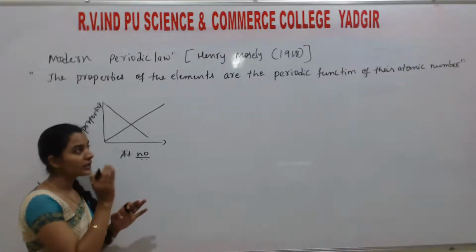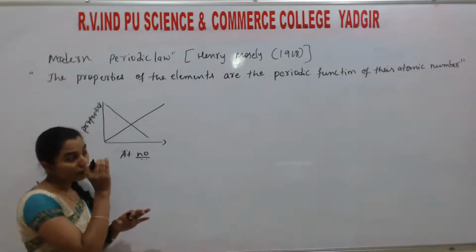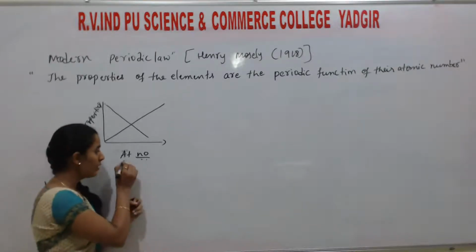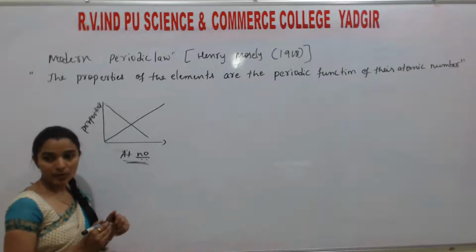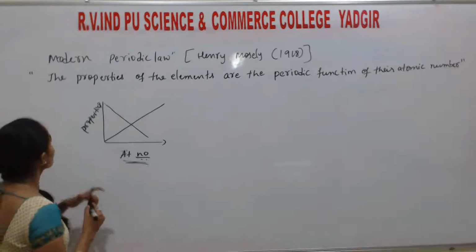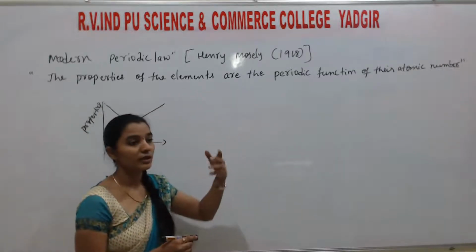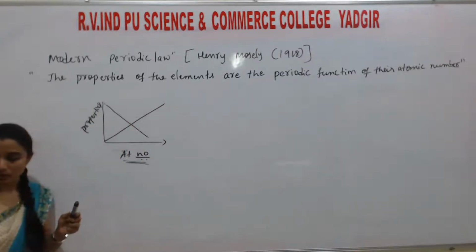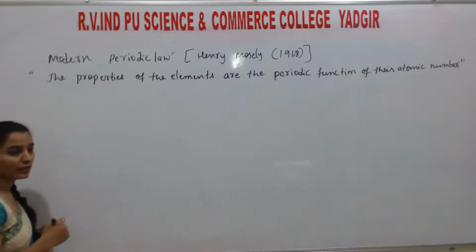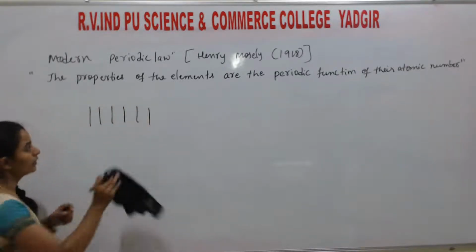Understand? So that means he understood that in atoms, the atomic number is a more fundamental property than atomic mass. Understand? Atomic number is the fundamental property rather than atomic mass. So from that he proposed that the properties of the elements are the periodic functions of the atomic number, not atomic mass. Then, when he got this idea, he kept on arranging the elements on the basis of atomic number. He got a total of 18 vertical columns here.